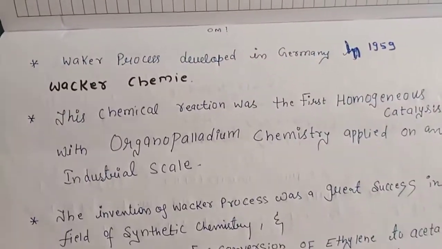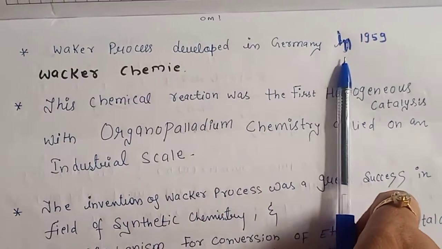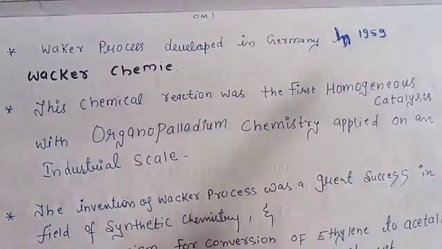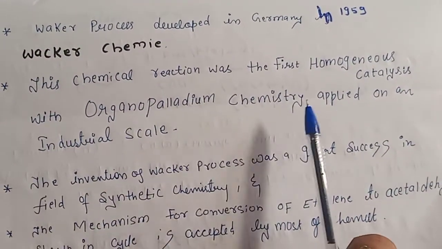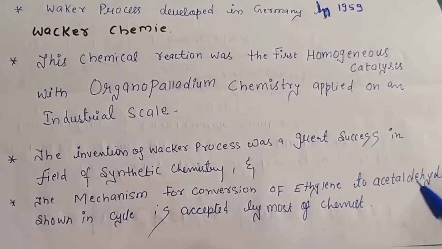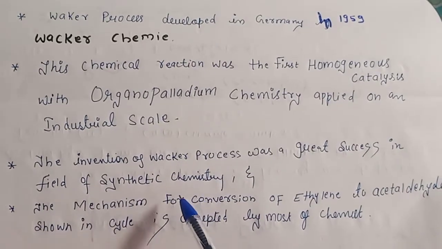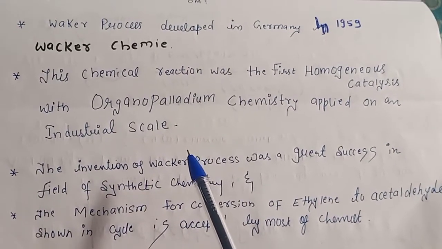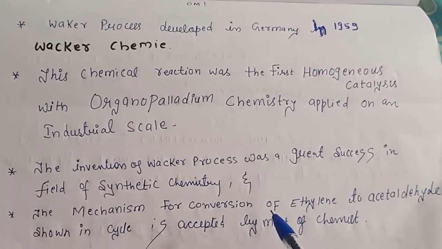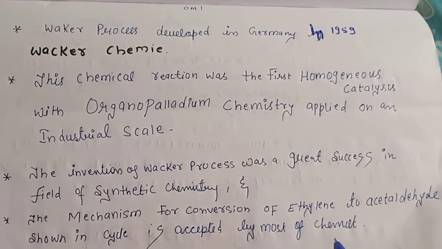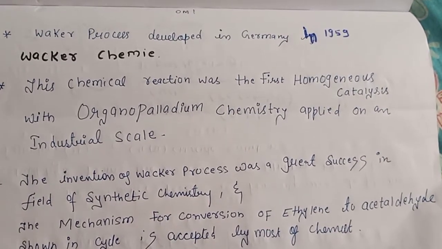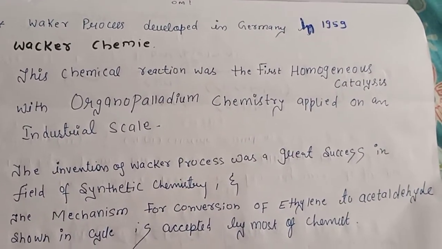The Wacker process was developed in Germany in 1959 by Wacker-Chemie. This chemical reaction was the first homogeneous catalysis with organopalladium chemistry applied on an industrial scale. This invention was a great success in the field of synthetic chemistry because a lot of compounds have been synthesized by the use of this reaction. At that time the Second World War was going on, so they produced a lot of chemicals by the oxidation of alkenes. If they have acetaldehyde, they can easily oxidize it to acids, and further to alcohols, so this is a very useful process.